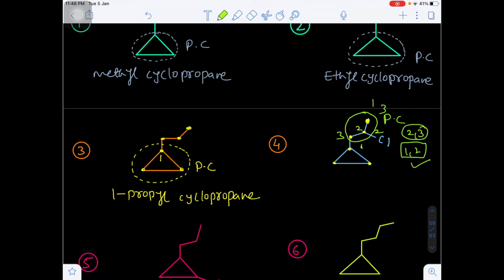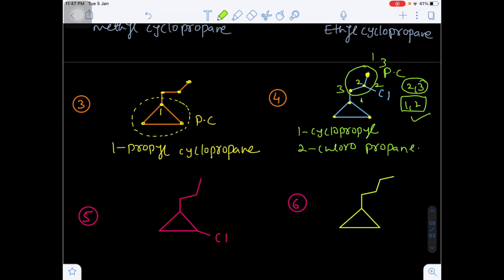So that's why I am writing 1-cyclopropyl, 2-chloropropane. 1-cyclopropyl, 2-chloropropane. This is the IUPAC name. Are you getting my point?